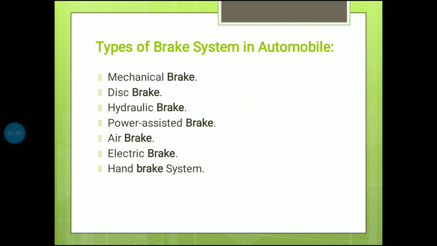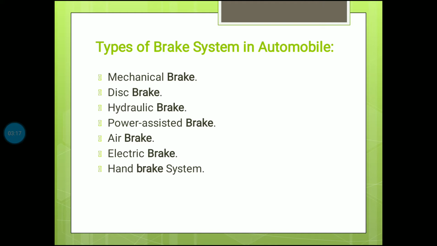Types of brake system in automobiles. There are seven types of brake system. The first is the mechanical brake, second the disc brake, third the hydraulic brake, fourth the power assisted brake, fifth the air brake, then the electric brake and the hand brake system.